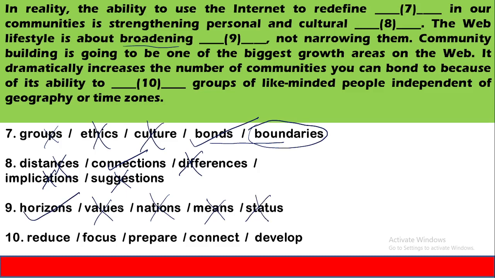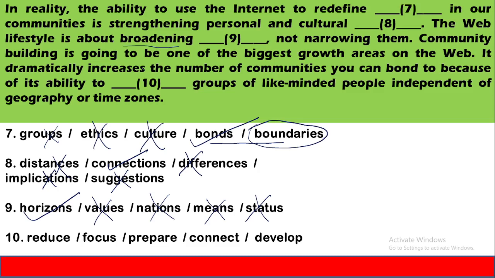Horizon means a place. If you look towards the sky, you will find a place where sky and land seem to meet, or the place where the sky seems to meet the earth. That is called horizon, and it is used in literary terms, in literature, for giving a literary touch to the sentence. So broadening the horizon, not narrowing them.